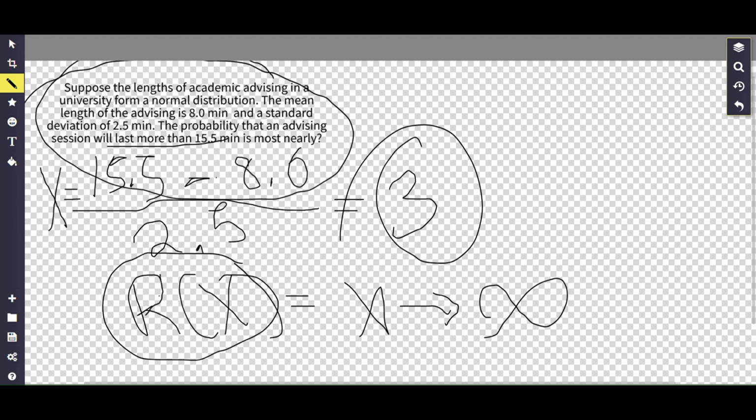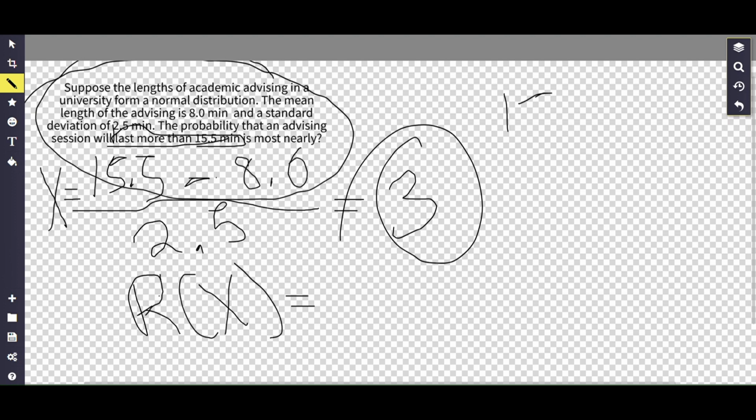There are different variables on that normal distribution table, and they're explained further up on the page. We won't really go into it, but we'll probably come out with another video explaining everything so people can follow along. The important key question here is: will it last more than 15.5 minutes? If x is greater than 15.5 minutes, what is the likelihood that it will last longer than that? If we already know R of x and we know the 3, we follow along on that table.